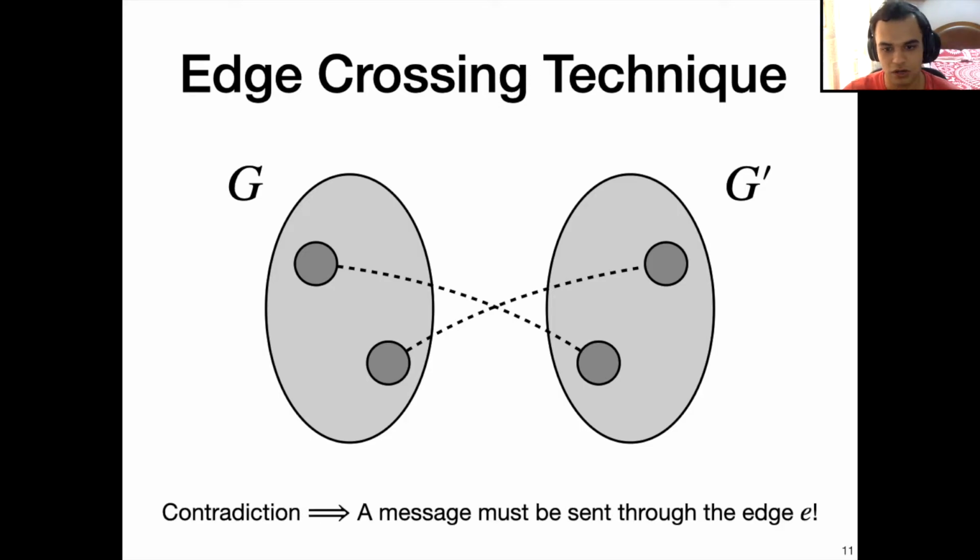This leads to a contradiction, and our assumption that no message was sent through E must be wrong, which implies that a message has to be sent through the edge E.